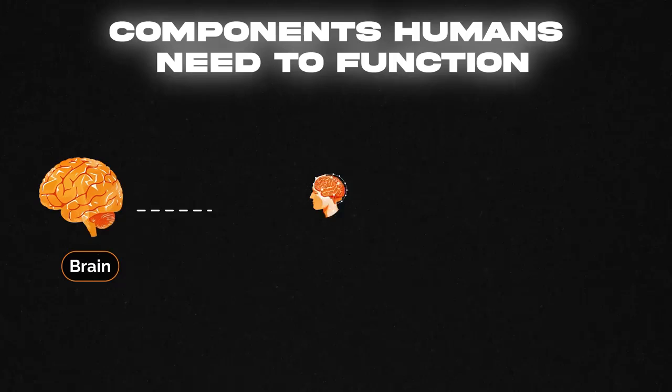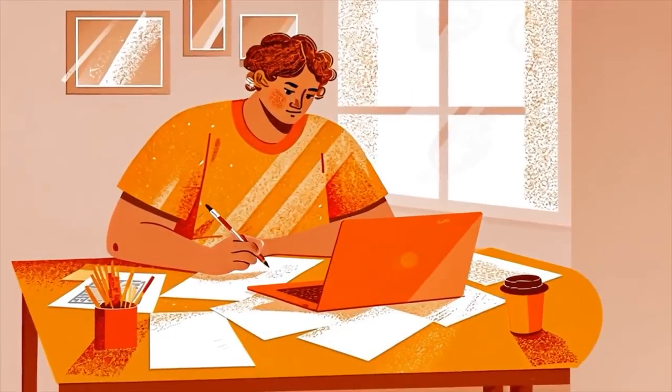Now that you understand what AI agents actually are, let's look under the hood and see how they actually work. Just like humans need a brain, memory, and tools in order to do their job, AI agents need specific components in order to function correctly. An AI agent needs 5 key parts in order to work.